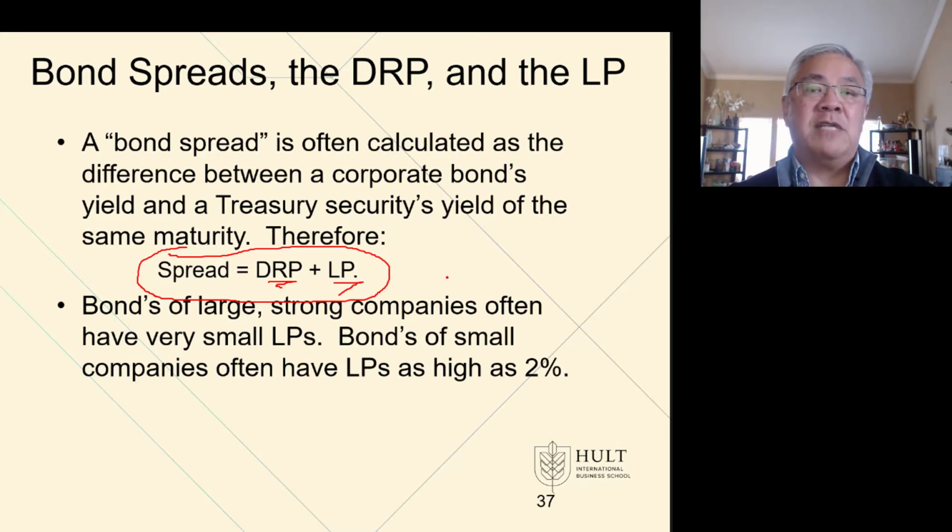What we observe over time is that large, strong companies often have very, very small liquidity premiums because they're highly liquid, and we capture most of the variation in the treasury, the inflation, and the default risk. And so when you look at smaller companies, however, then the liquidity premium may be as high as 2% because they might not be as actively traded and not as easily sold on the market.